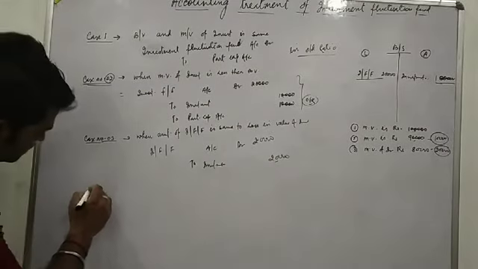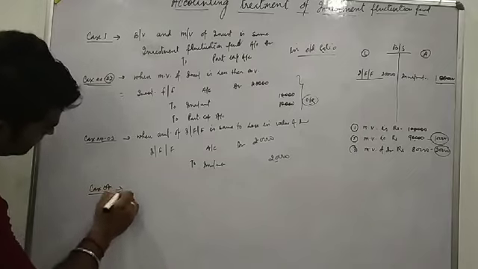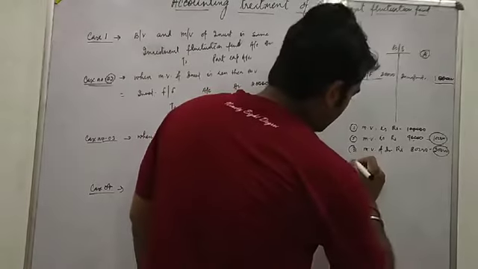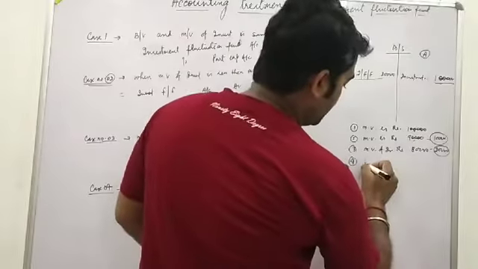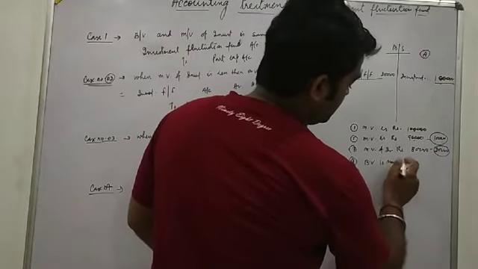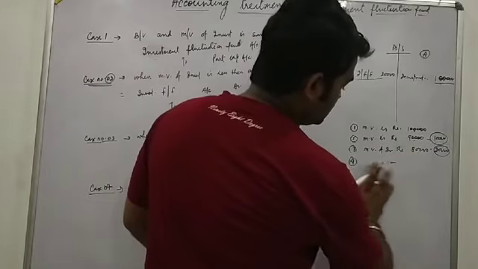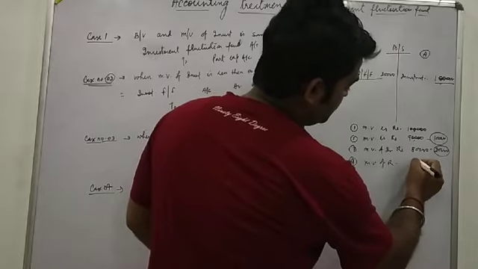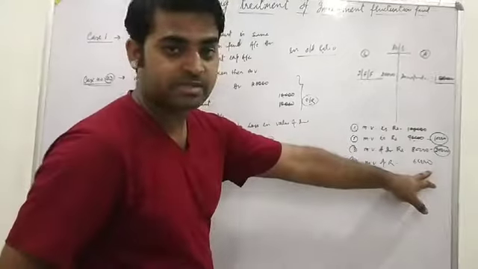Case number 4. When book value is more than investment value. I am giving an example. Sorry, market value of investment is, suppose, 60,000.